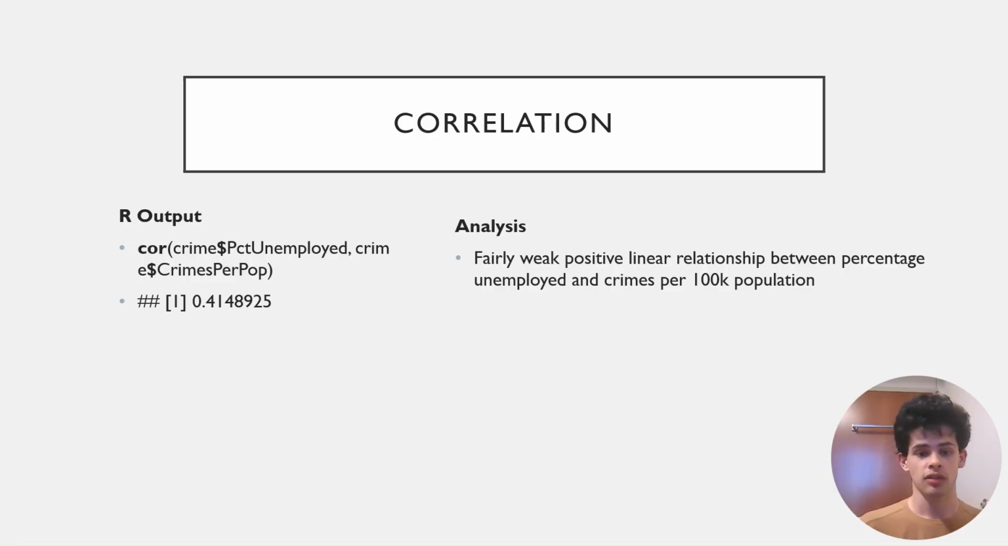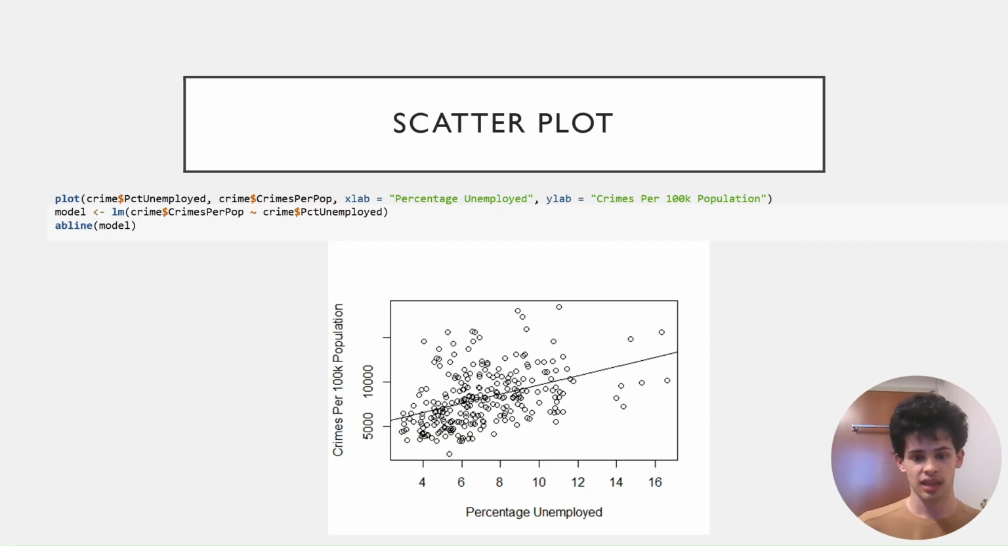Looking at the correlation of the R output, it's found to be about 0.415. This implies that there's a fairly weak linear relationship between the percentage unemployed and the crimes per 100K population, but there still is a positive linear relationship between these two data sets. This can be found when looking at the scatter plot.